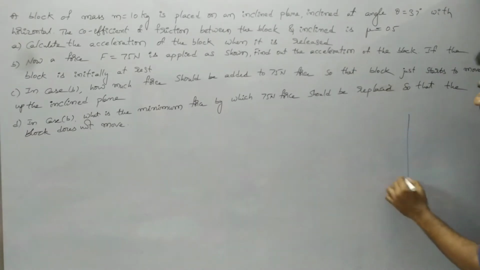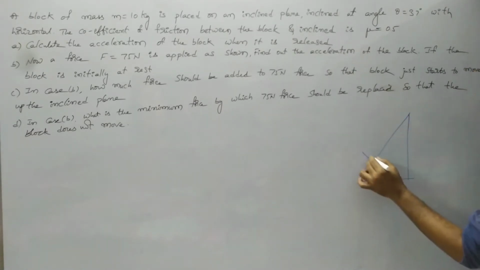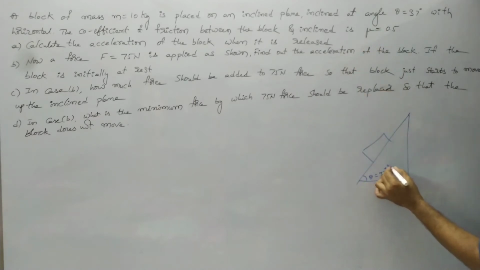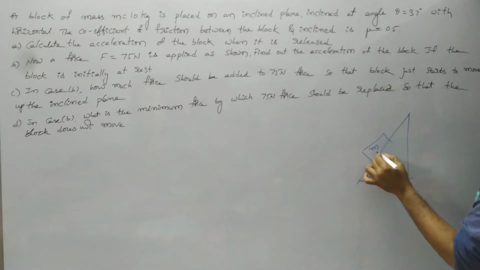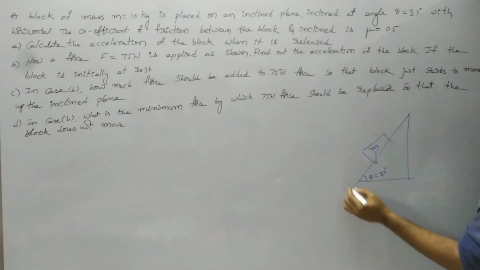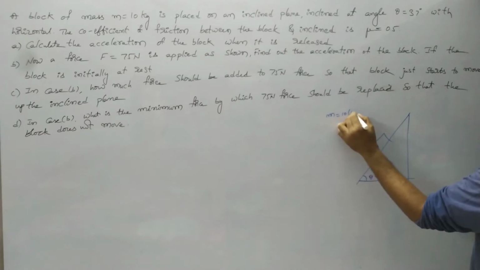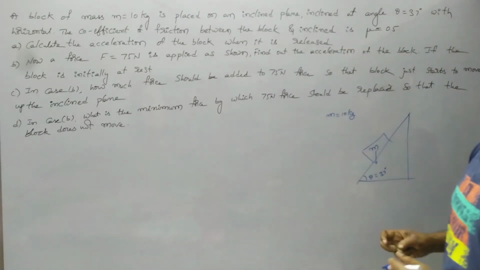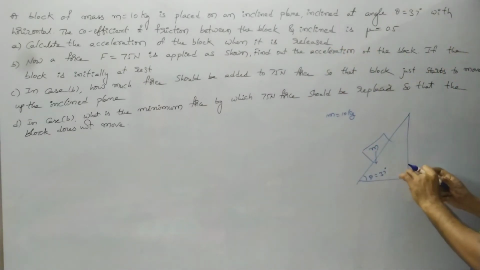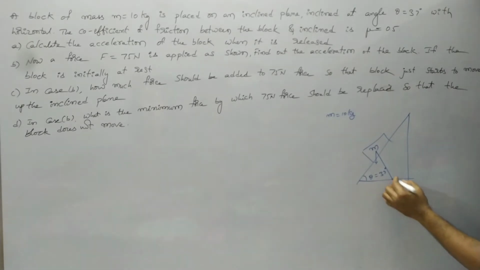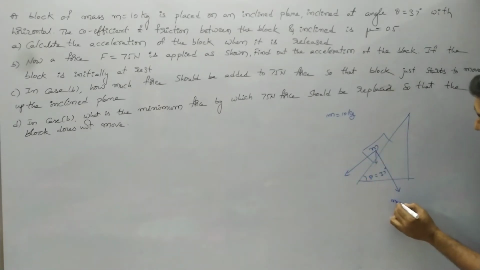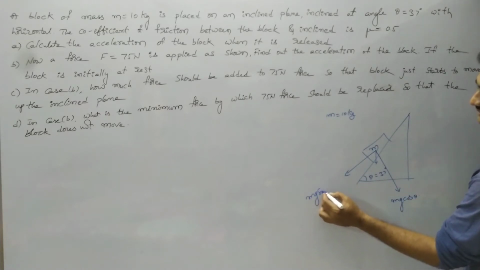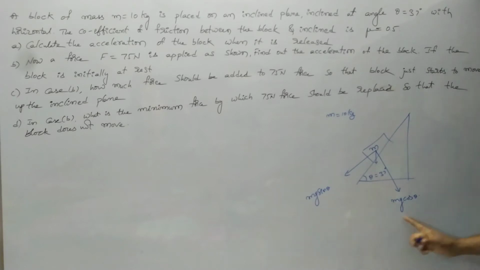So here observe that a body is being placed on the inclined plane, whereas the angle of inclination is theta equals 37 degrees, and the mass of this block is m equals 10 kg. First of all, we have to calculate the acceleration of the block when it is released. Observe that the weight of the block results in components mg cos theta and mg sin theta.